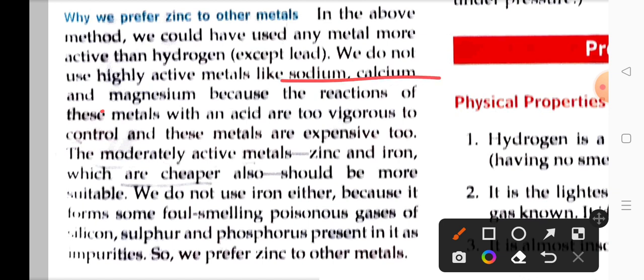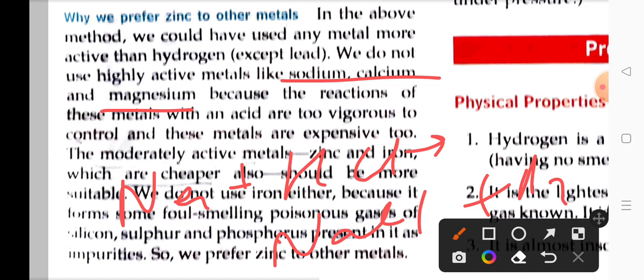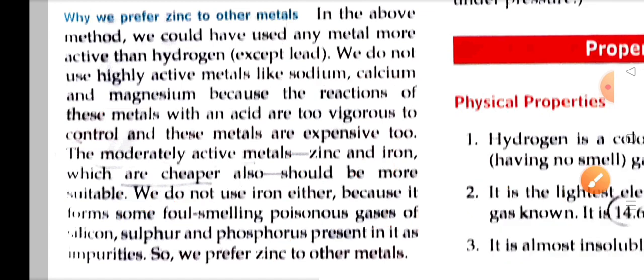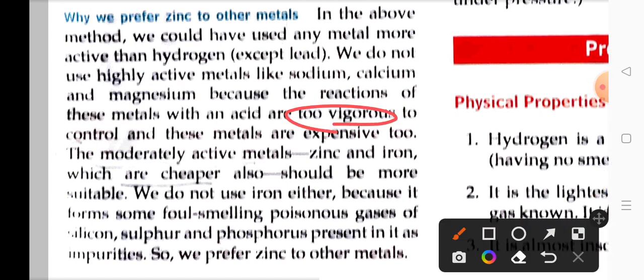Sodium, calcium, magnesium, these are highly reactive metals. They will also produce hydrogen. If we take sodium and react it with HCl, it will produce hydrogen. No problem is there. But in the laboratory situation, if we do such kinds of reactions, then the reactions will be too vigorous. They will be very difficult to control.